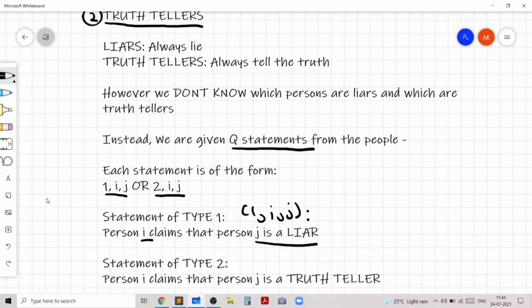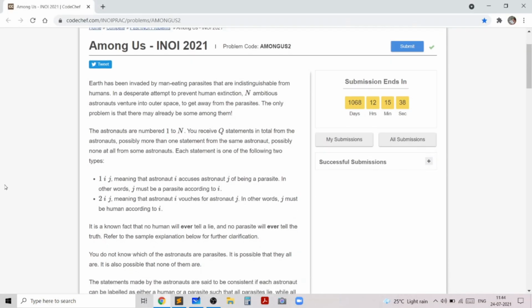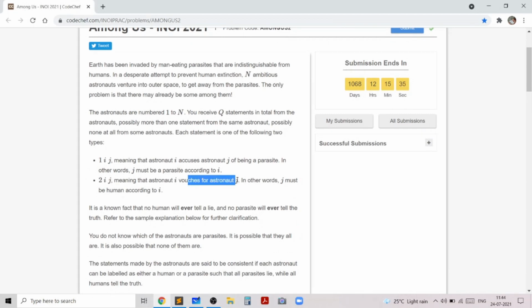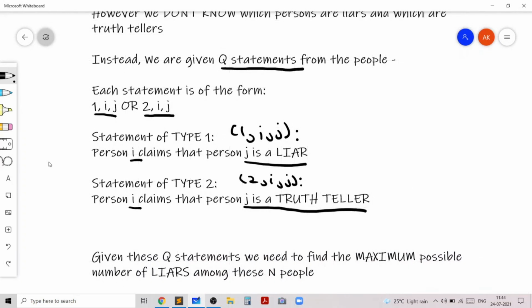And the statement of type 2, which will be given to us as 2ij in the input, gives us the following information: person i claims that person j is a truth teller. So person i is vouching for person j and saying that he's a human or a truth teller. So given these Q statements, we need to find the maximum possible number of liars among these n people.